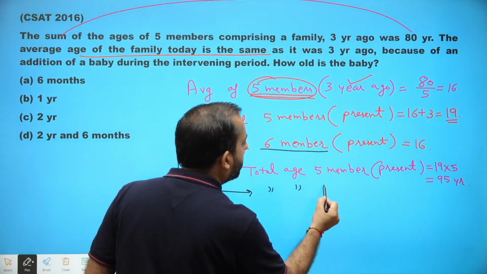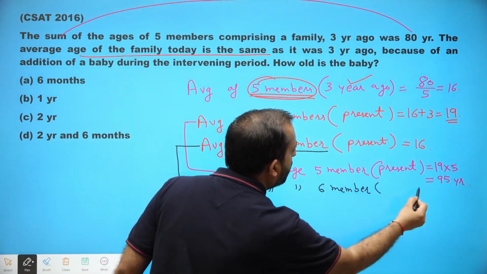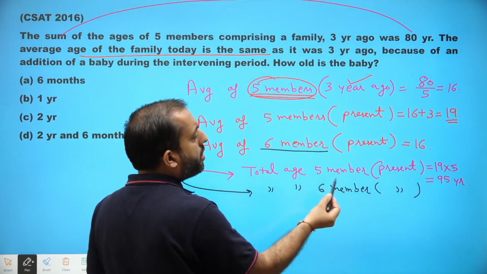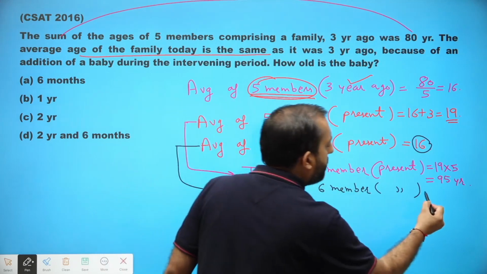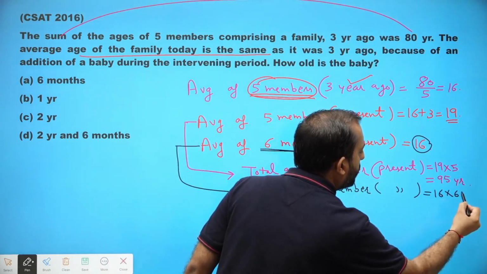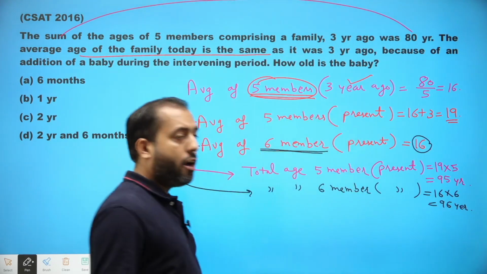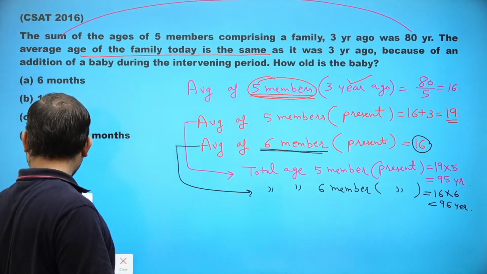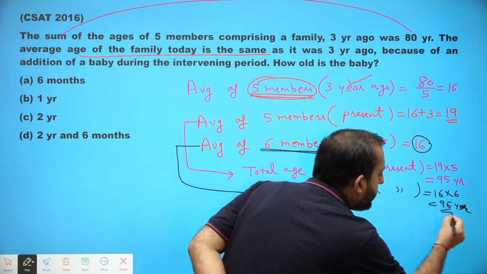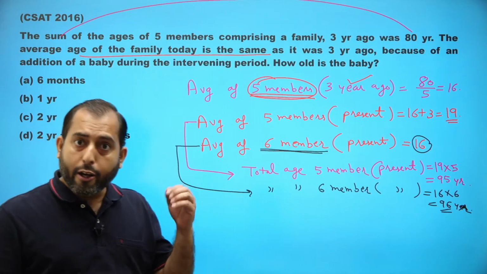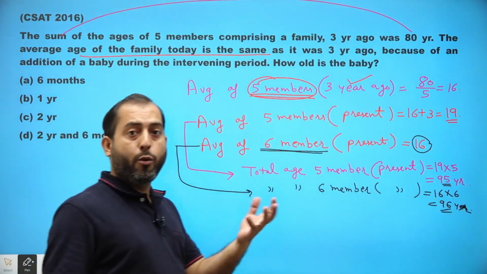And the total age of 6 members, meaning age including the baby for the present time, will come out to be equal to the average of 16 into 6, which is 96 years. Now, try to understand one point here: 96 is the age including the baby and 95 is the age excluding the baby.